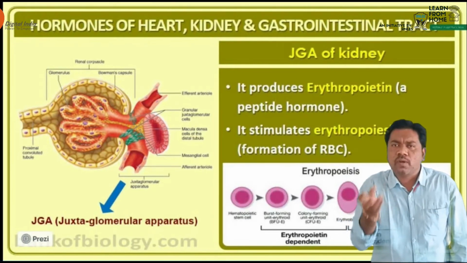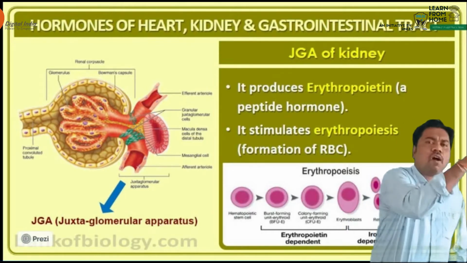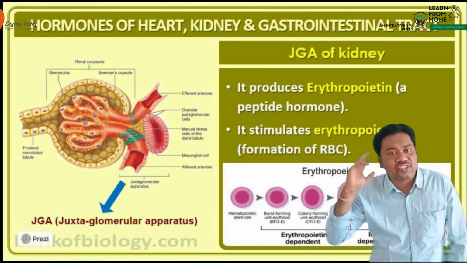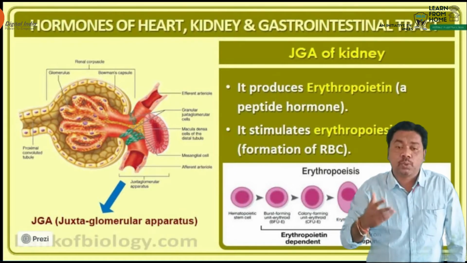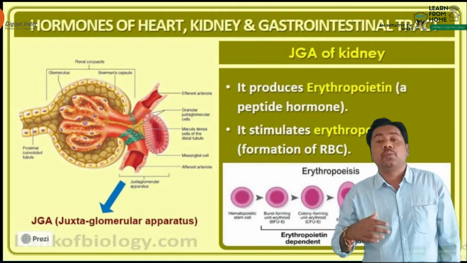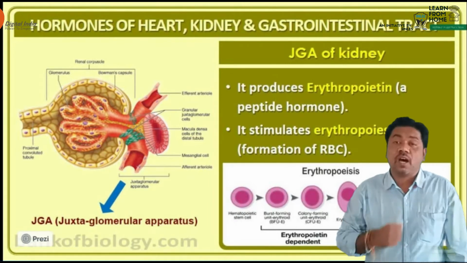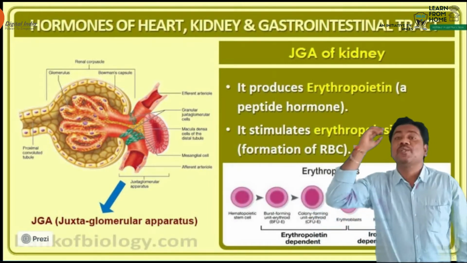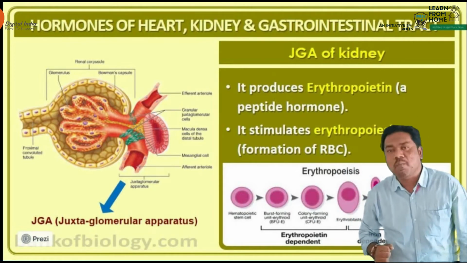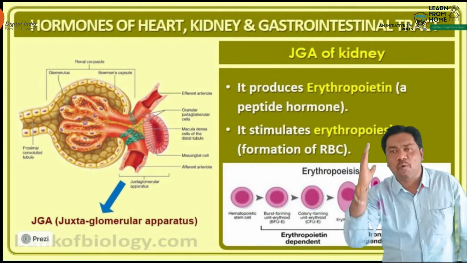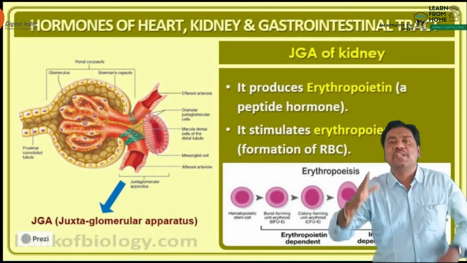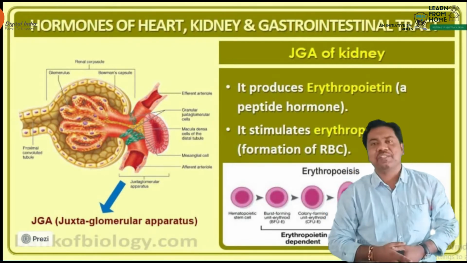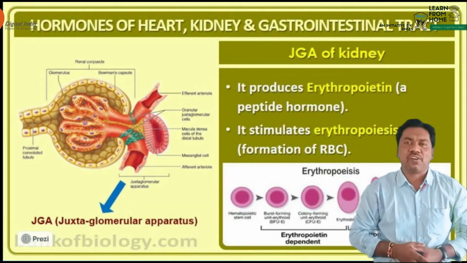The bone marrow is the site for the production of RBCs, because the bone marrow contains specialized cells known as erythroid progenitor cells. What is the cell name, beta? Erythroid progenitor cells. They are located in the long bone marrow. These particular cells have the ability to produce RBC cells. RBCs means red blood corpuscles.